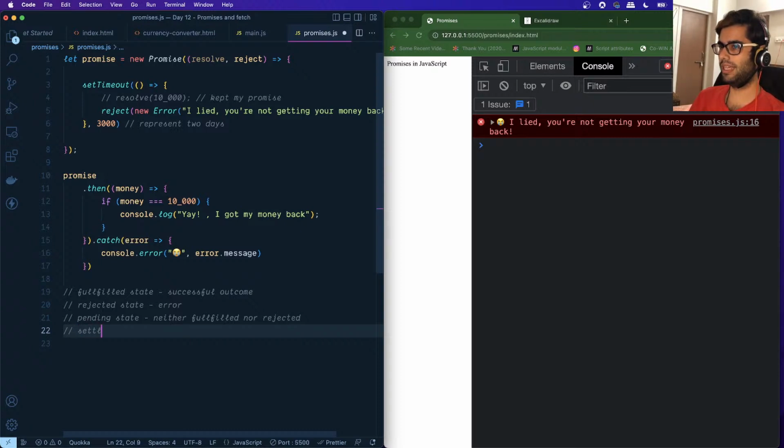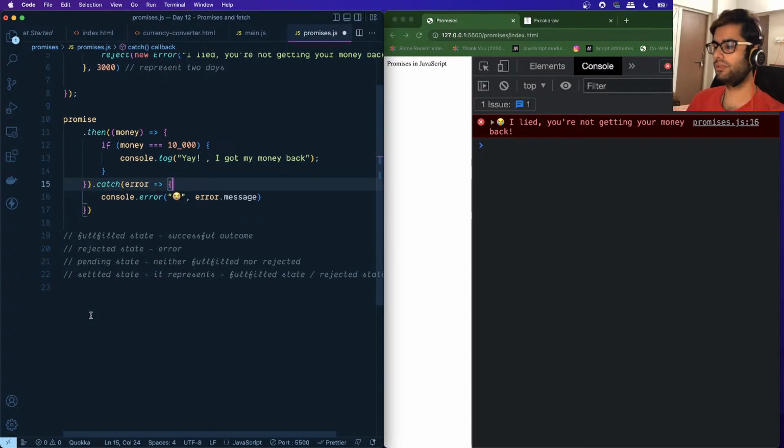And then we have the settled state. It represents the outcome, whether successful or unsuccessful. So it represents either a fulfilled state or a rejected state. We know a clear outcome for the promise when the promise has been settled. These are the different states which are associated with the promise.